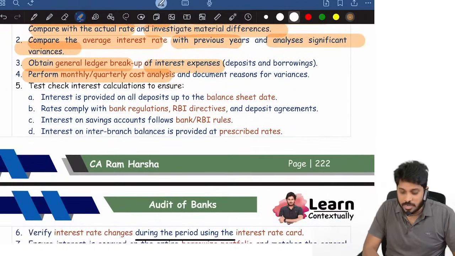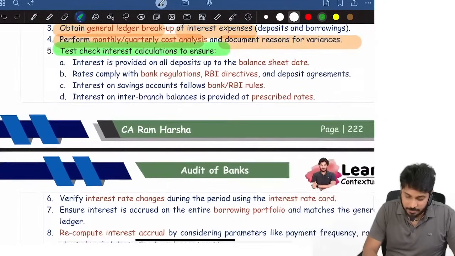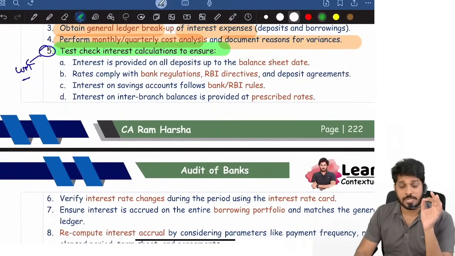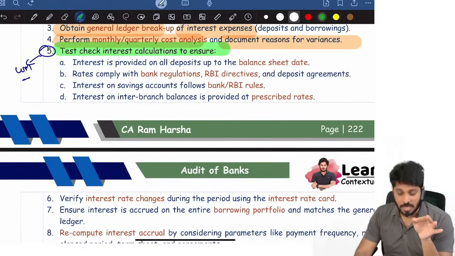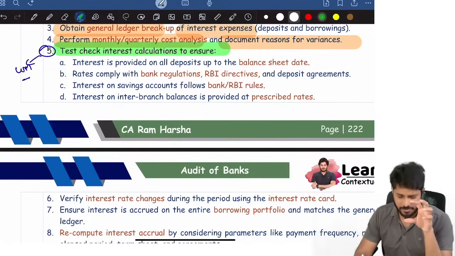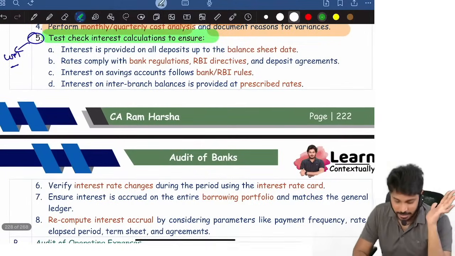Perform monthly, quarterly cost analysis and document reasons. And the auditor has to test check calculations. In exam they may ask you only this point. Audit of interest expenditure is one of the important areas in audit of banks. And when the auditor is verifying interest calculation, the auditor has to test check some important things. What are the various things the auditor has to test check in interest?